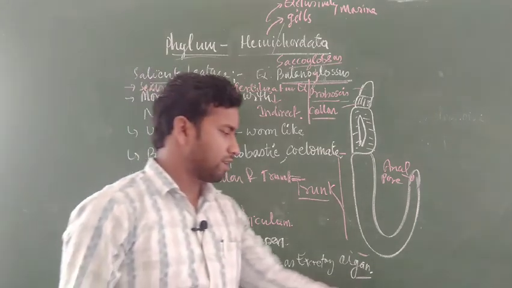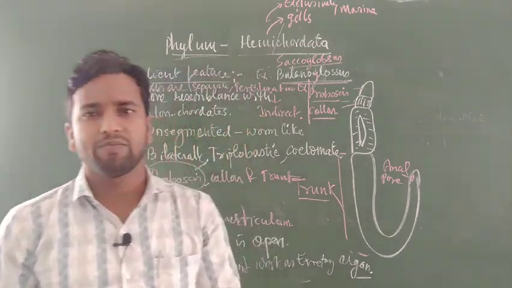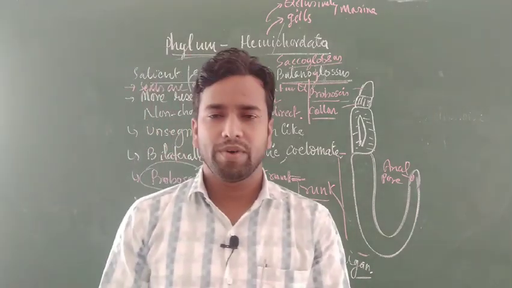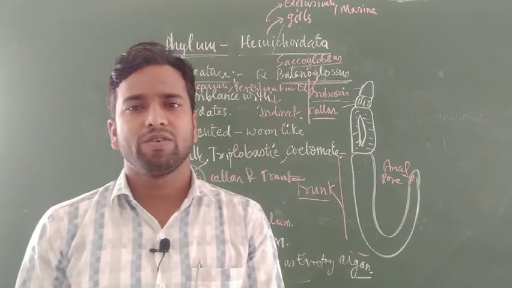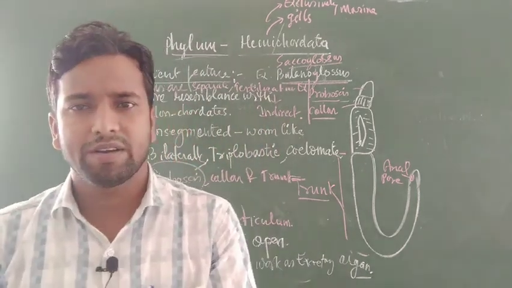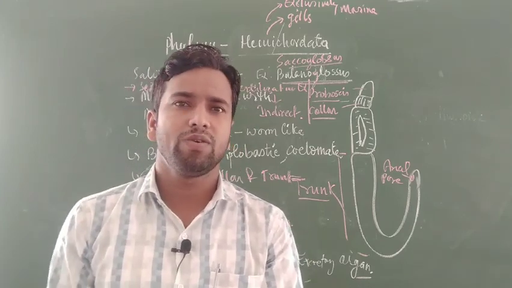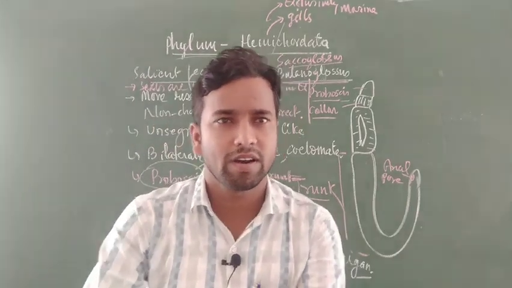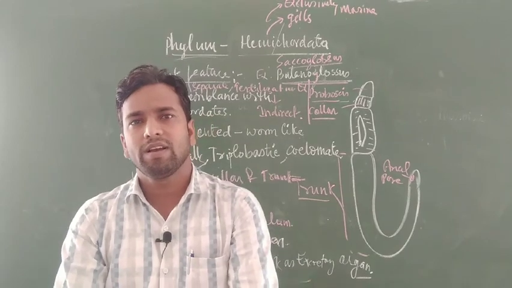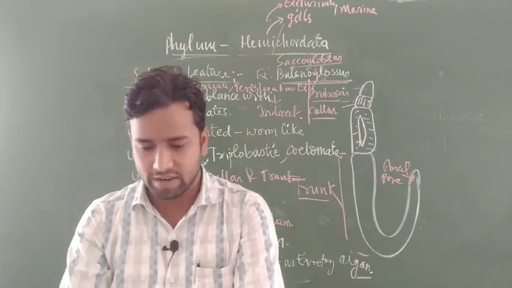So these are two different phyla. The first phylum was Echinodermata and the second was Hemichordata. What is the difference between these two phyla? How are hemichordates called non-chordates especially, and what characters do they show like chordates?